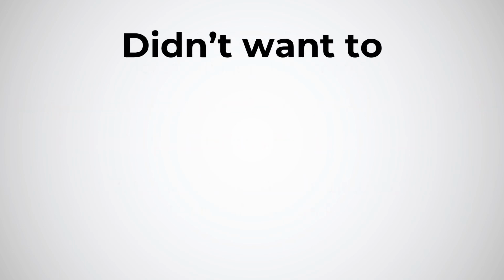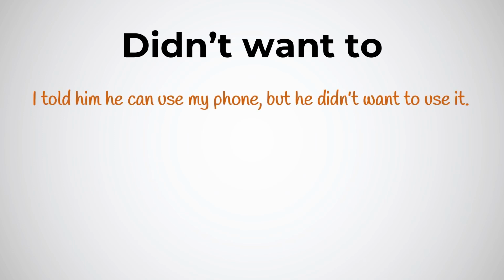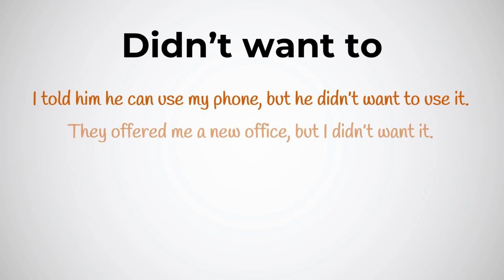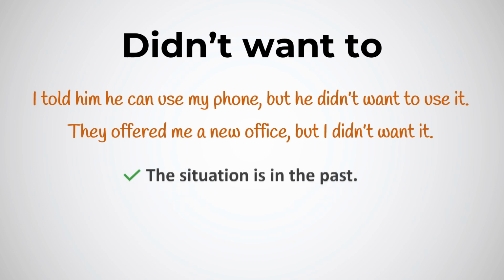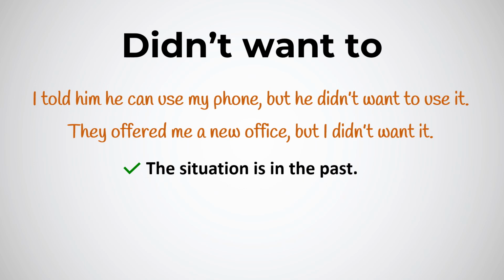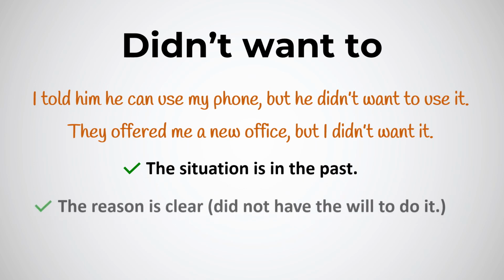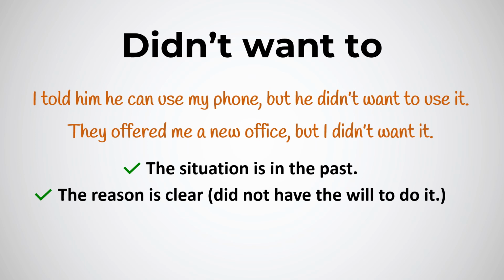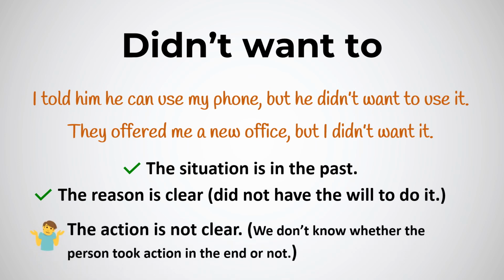How about didn't want to? Let's check the following example. I told him he can use my phone, but he didn't want to use it. They offered me a new office, but I didn't want it. In these two sentences, the action is in the past. In both cases, the person did not have the will to do it. However, the action is not clear. We don't know whether the person took the action in the end or not.